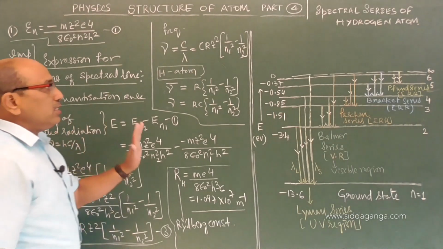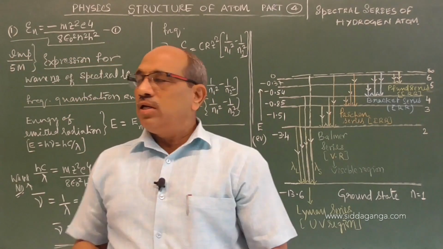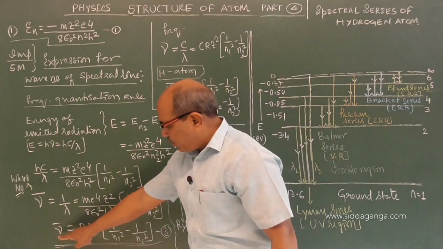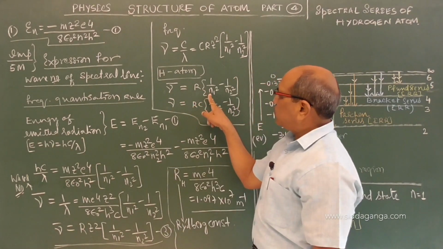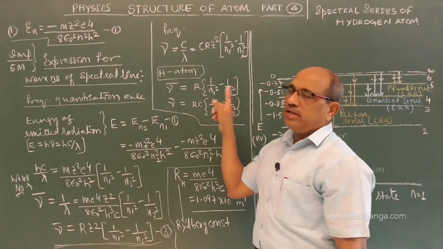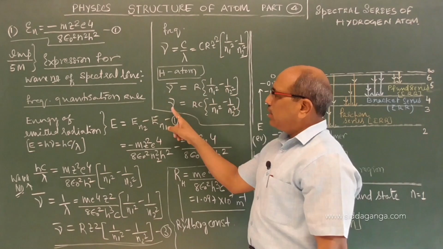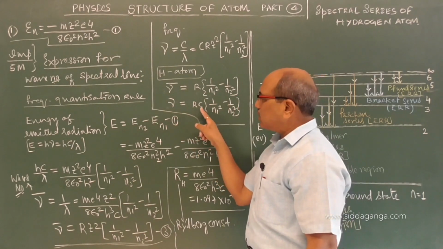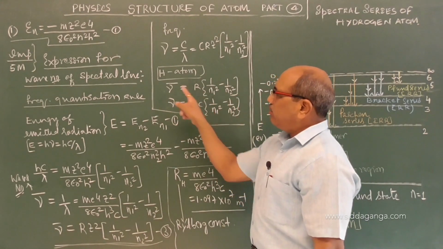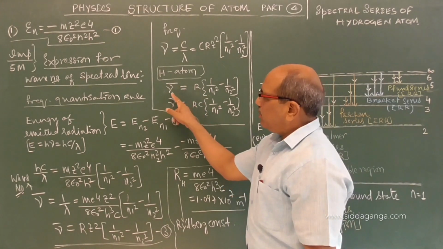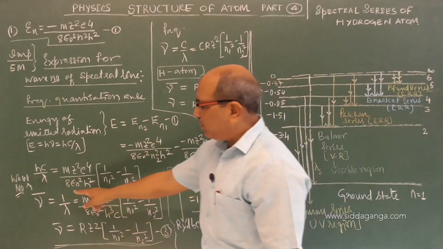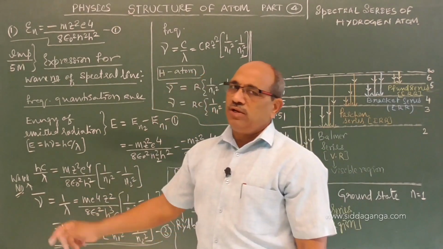So we got three relations here. This equation gives you the wave number expression, with N1 the lower orbit and N2 the higher orbit. N1 is always less than N2. If you multiply by C, the wave number expression becomes the frequency expression. From the wave number expression, which is 1 by lambda, you can get the wavelength also.